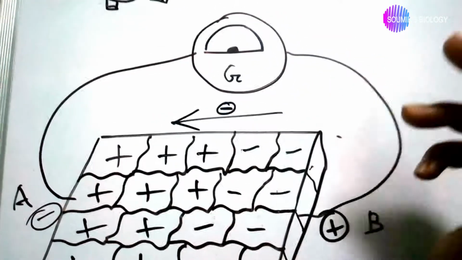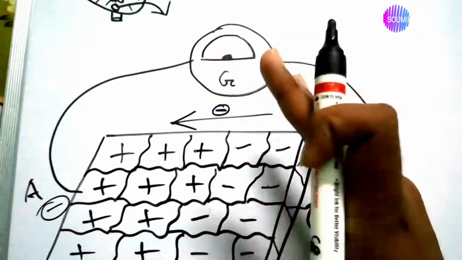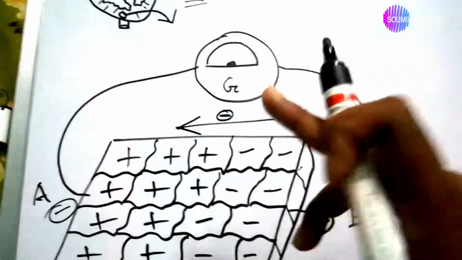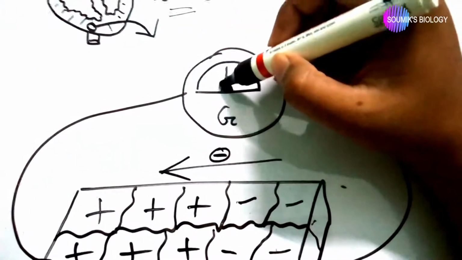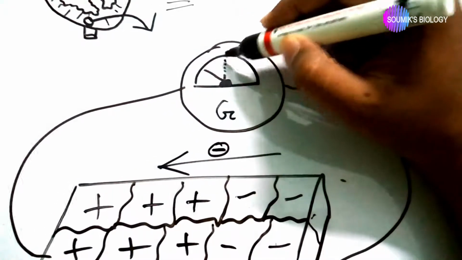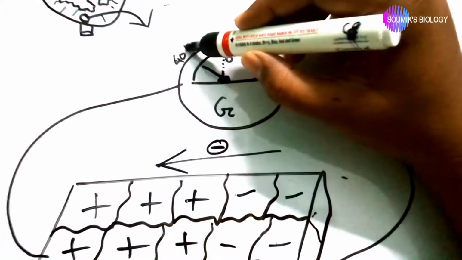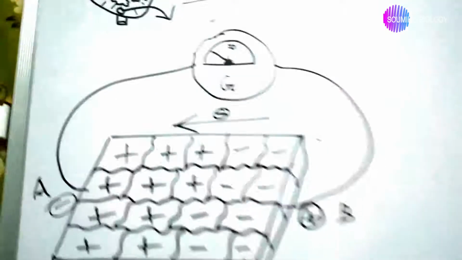If the same charge moves towards the same electrode of the galvanometer, then the galvanometer always shows a positive value. So in this case also the galvanometer shows a positive value.